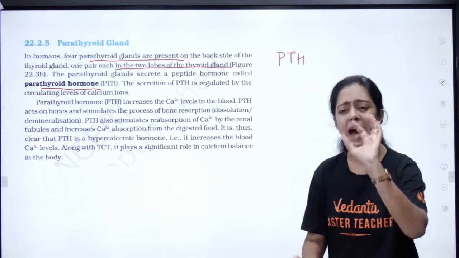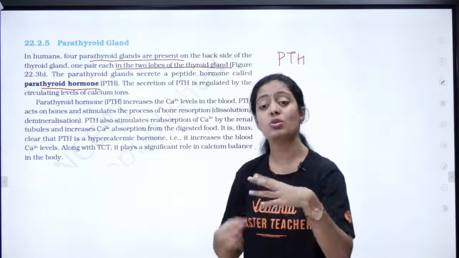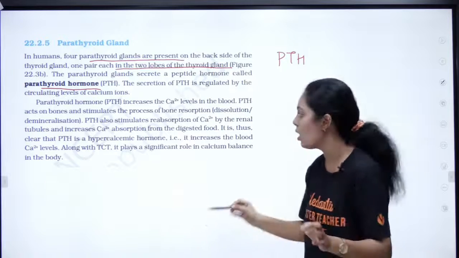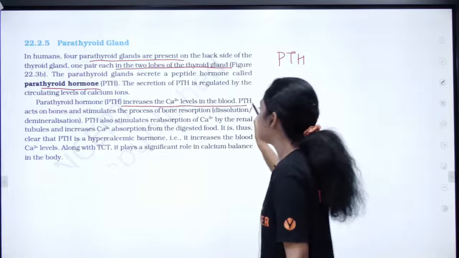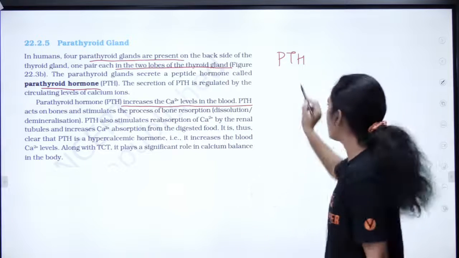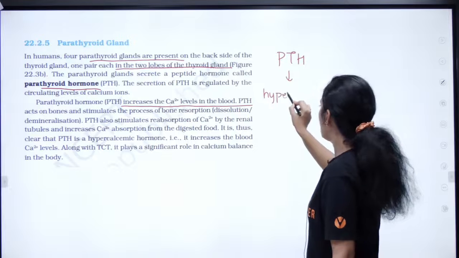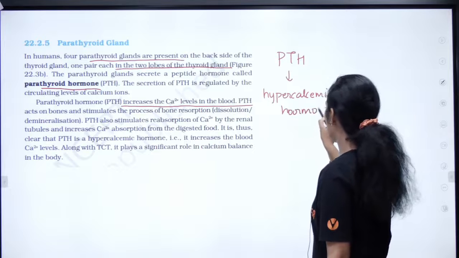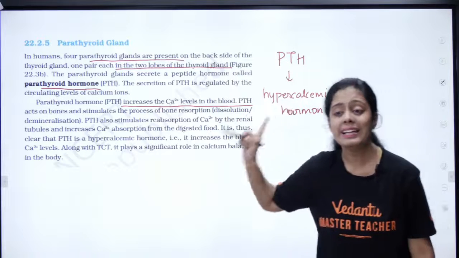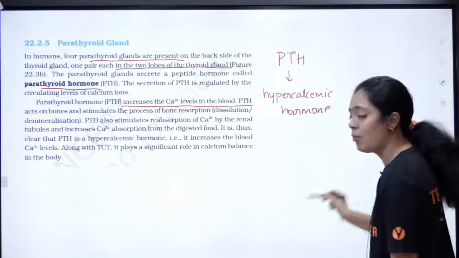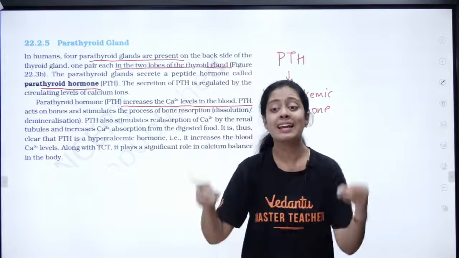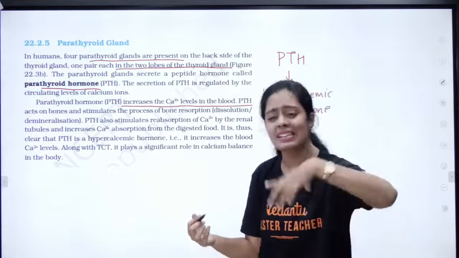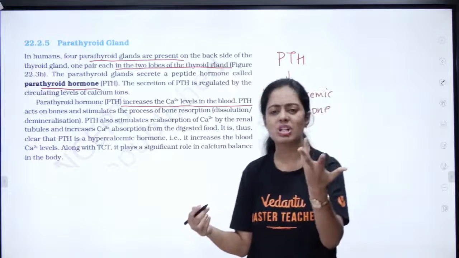parathyroid hormone. Now what does this parathyroid do? Parathyroid is also involved in calcium regulation. It regulates the calcium levels in the body. Okay, so parathyroid increases the calcium levels in the body. So we call it a hypercalcemic hormone. Very important. All of you put it in the chat section. PTH is a hypercalcemic hormone. Whenever the calcium levels in my blood are very low, at that time this parathyroid is going to increase the calcium level. Ma'am, how does it increase the calcium level?